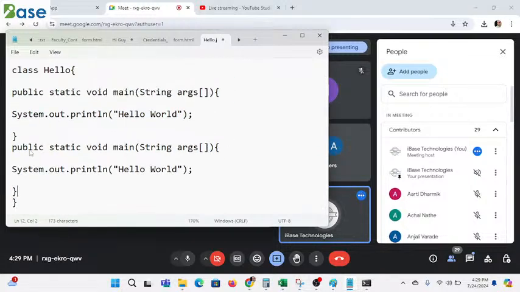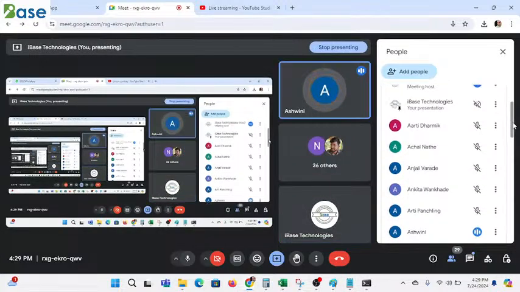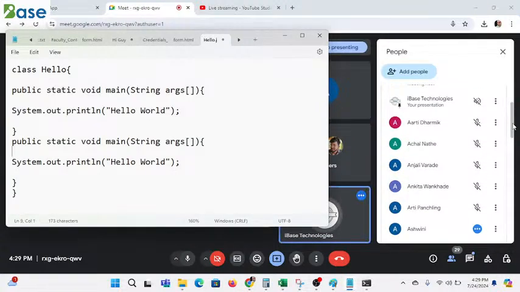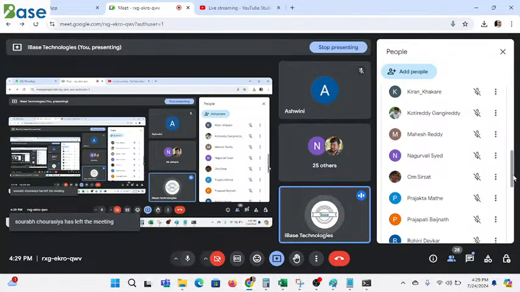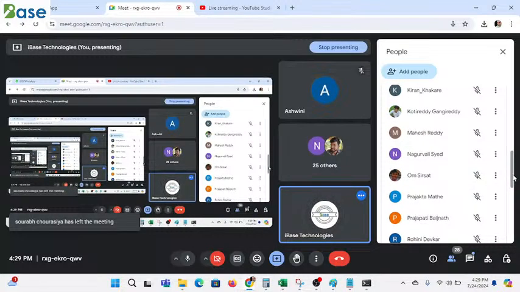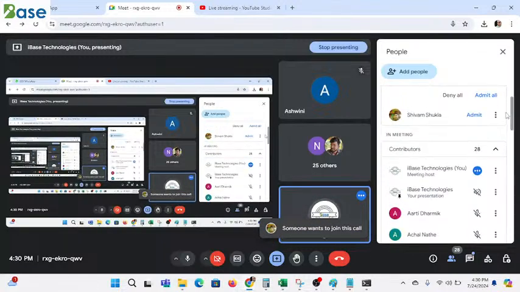If you get it wrong, it's fine, no issues. Explain: compile time error, run time error, or no error? Yes, everyone, please. Sir, it gives a compile time error. Compile time error, good. Anjali, Ankita, Aarti, Ashwini, you can answer. Mahesh Reddy, Nagarwali Syed, Prajakta, please try to answer.